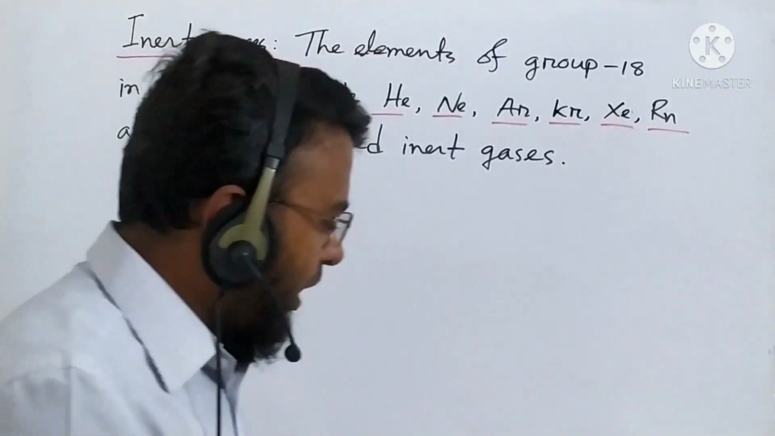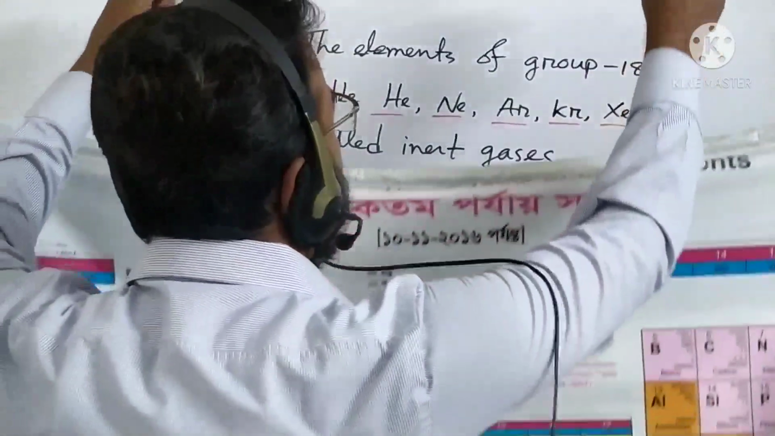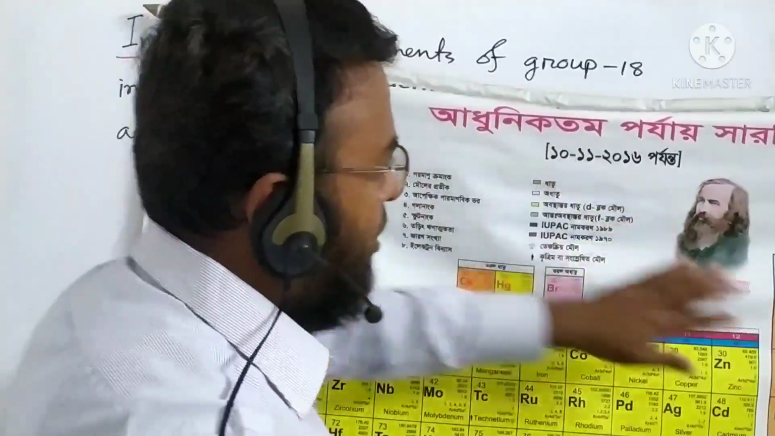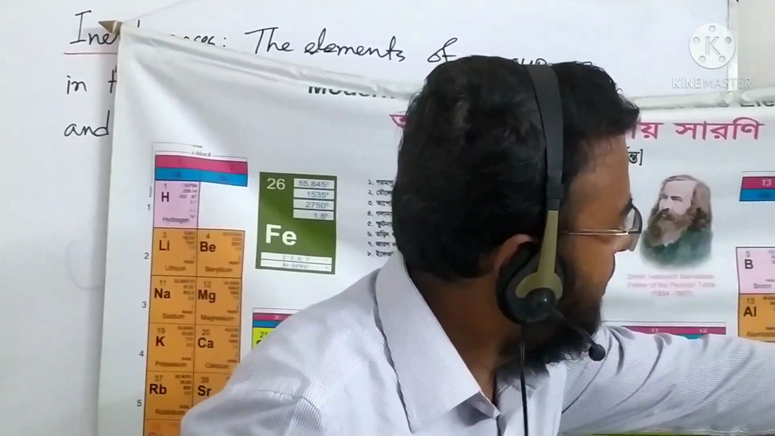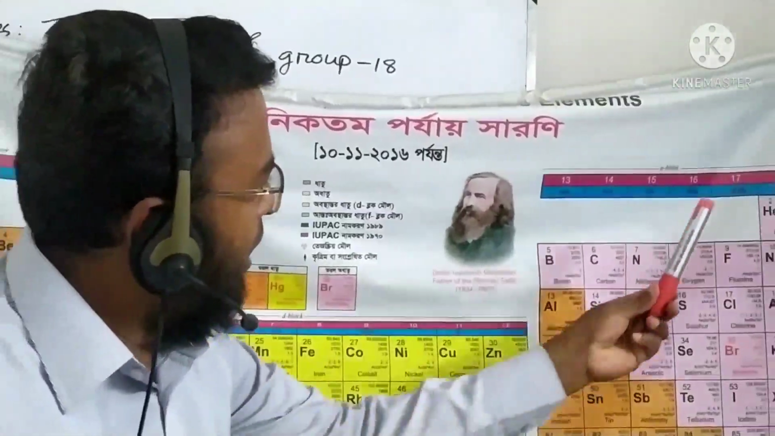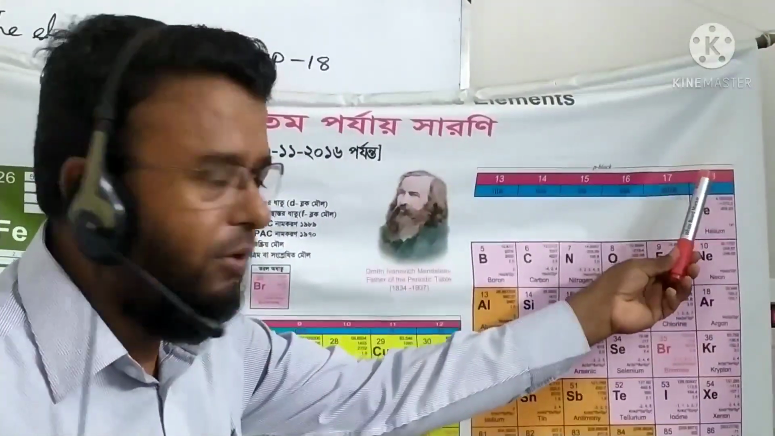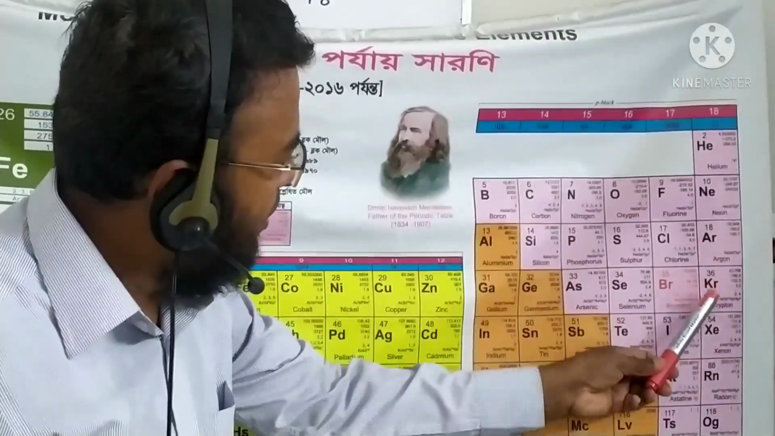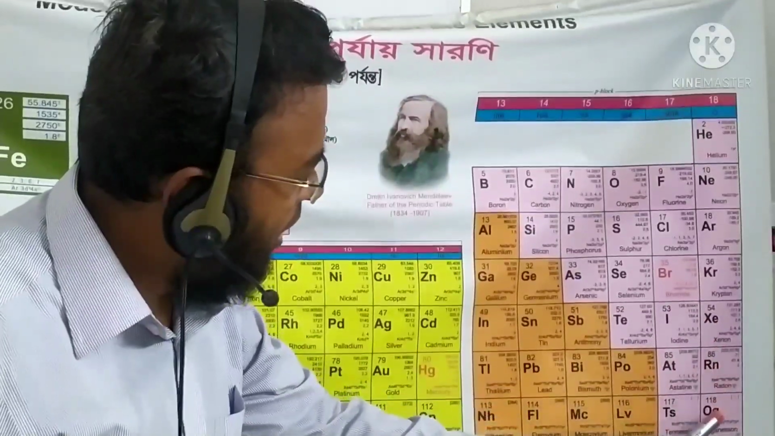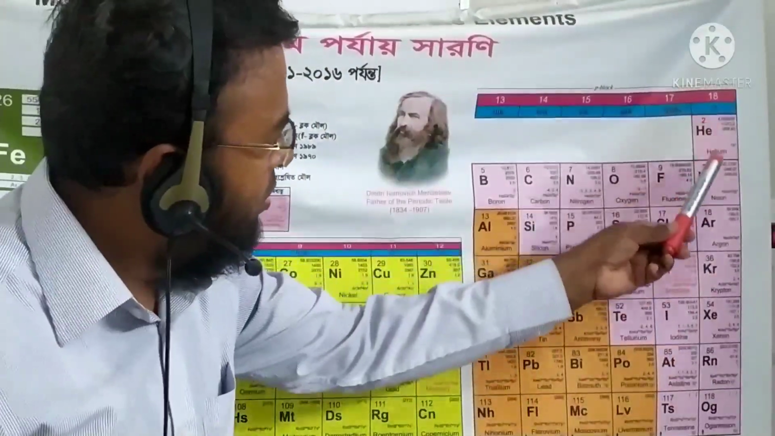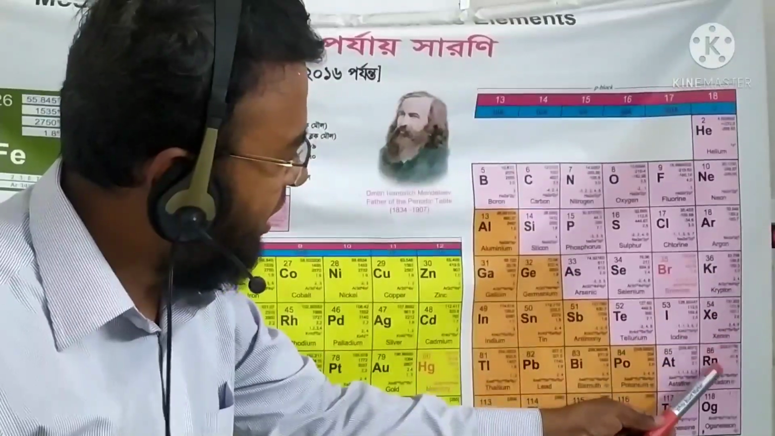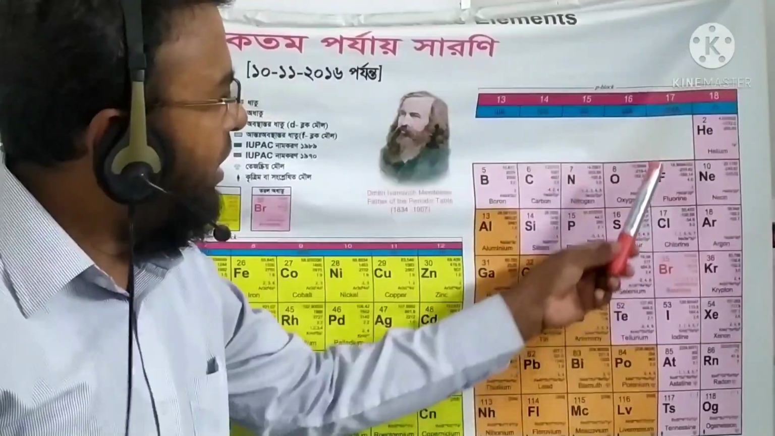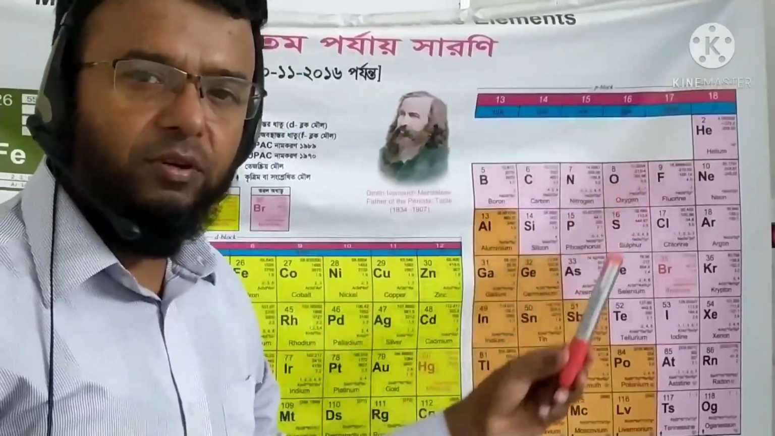Okay, now in the periodic table, everybody see, I am showing you. Okay, see that this is group 18 in the periodic table. This is helium, neon, argon, krypton, xenon, radon, and oganesson. So 1, 2, 3, 4, 5, 6, 7. These 7 elements together are called inert gases, and they are the group 18 elements in the periodic table.